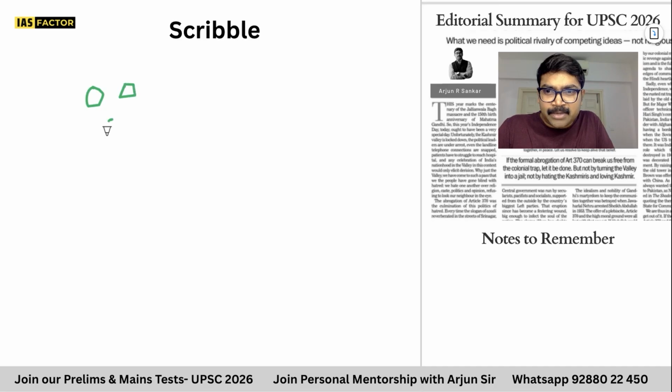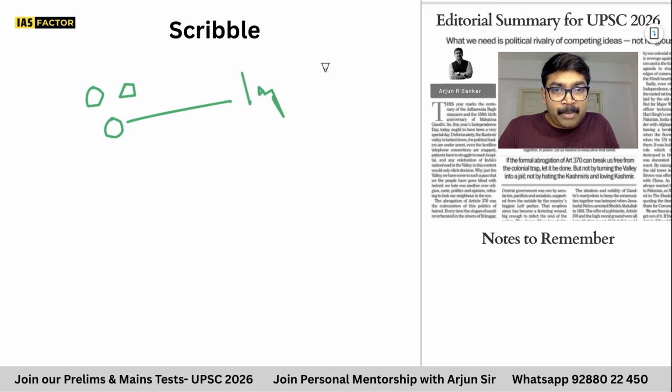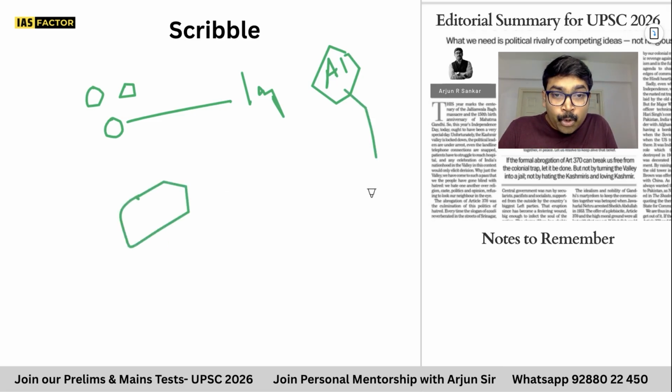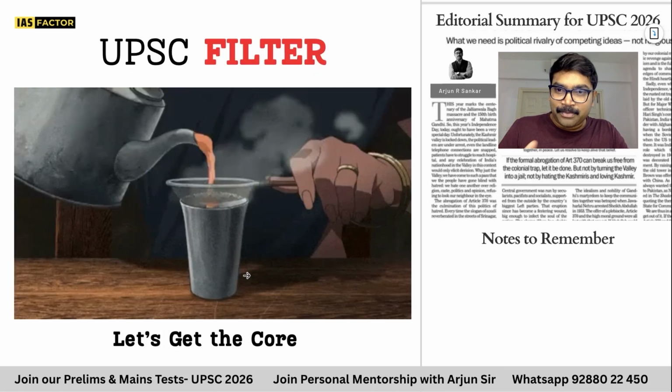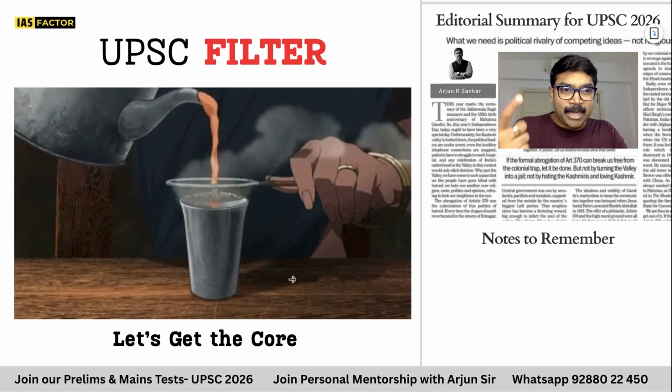Big, massive companies have all started to lay off a large number of people, because AI can do a lot of things. And not only that, AI is not just replacing people, but they are looking for a new wave of people who know how to use AI in a much better way. So they are getting more jobs. So this is the summary of this editorial. Now let's apply the filter and get to the most important content.